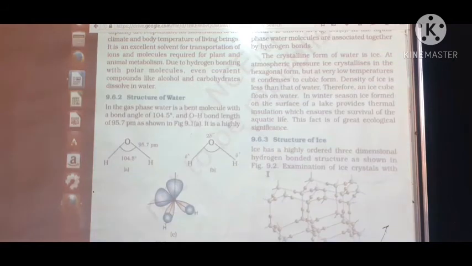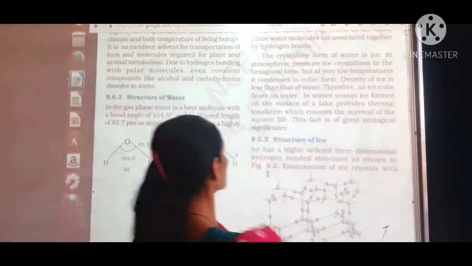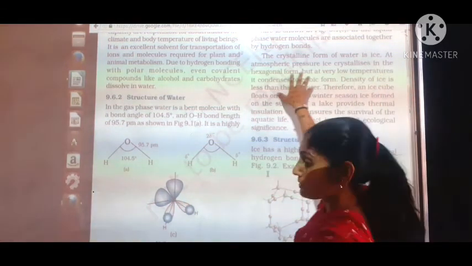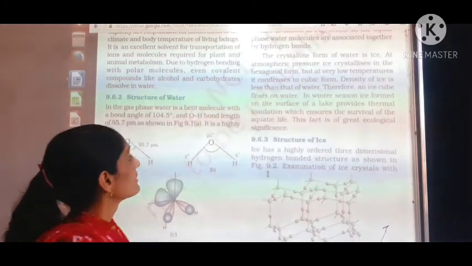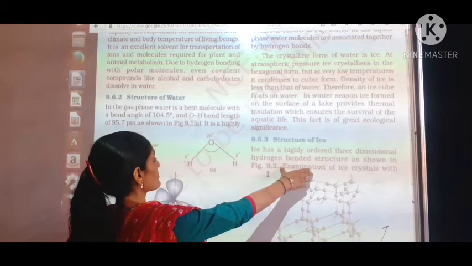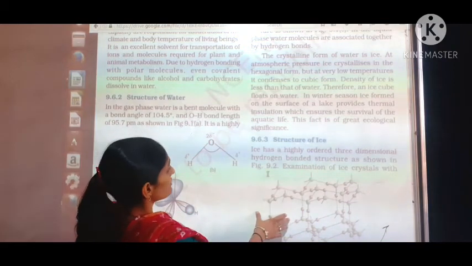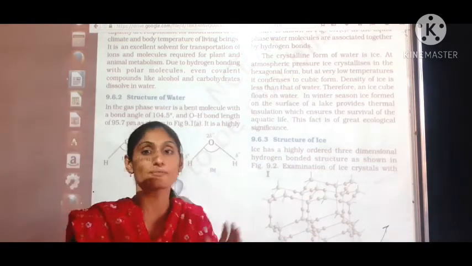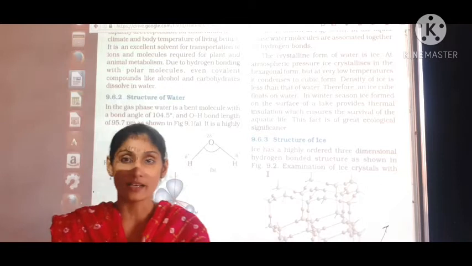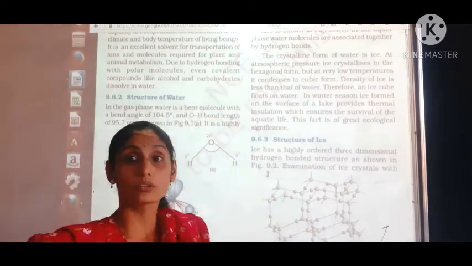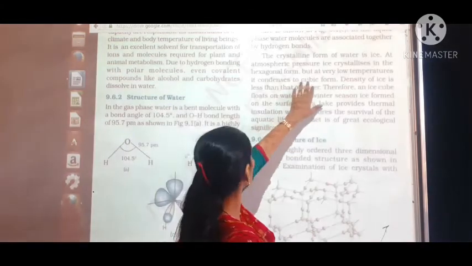Now, the crystalline structure. When we talk about the crystalline form of water, it is known as ice. At atmospheric pressure, ice crystallizes into hexagonal form. You can see over here the three-dimensional structure between the hydrogen as well as oxygen. When we apply high pressure, we form the hexagonal form, but at very low pressure, it is condensed to the cubic form.